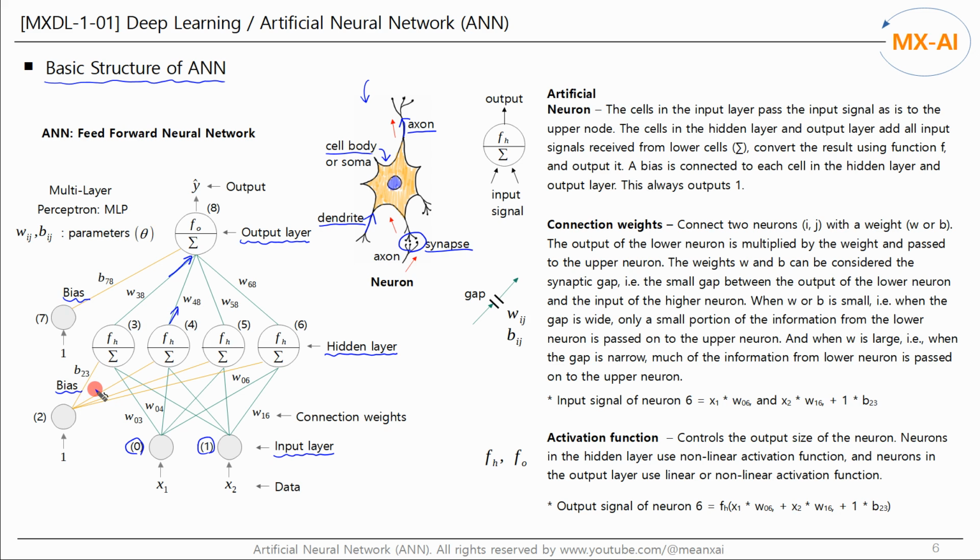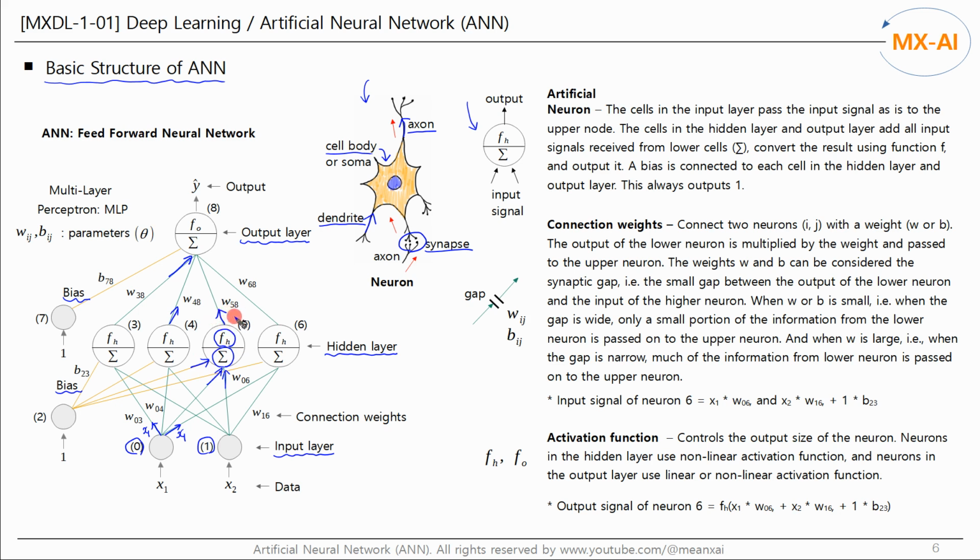Let's take a look at each component of ANN. This is an artificial neuron. The cells in the input layer pass the input signal as is to the upper node. The cells in the hidden layer and the output layer add up all the input signals received from lower cells, convert the result using function f, and output it.